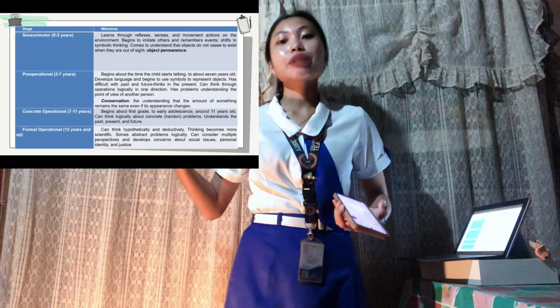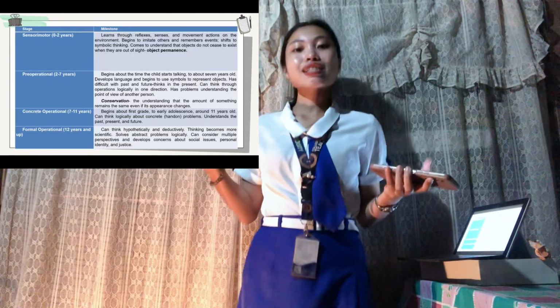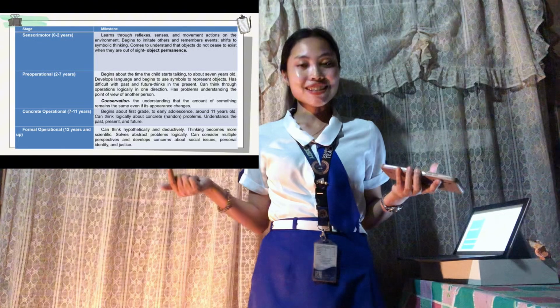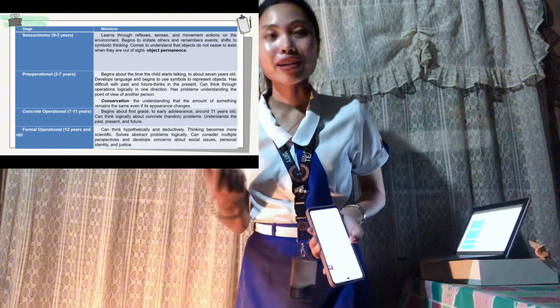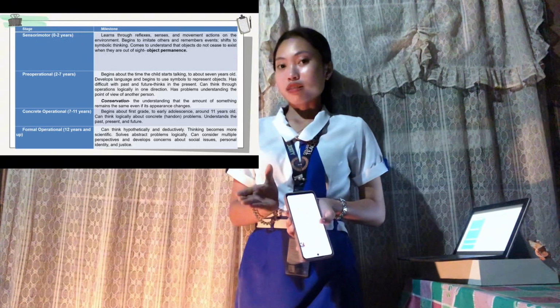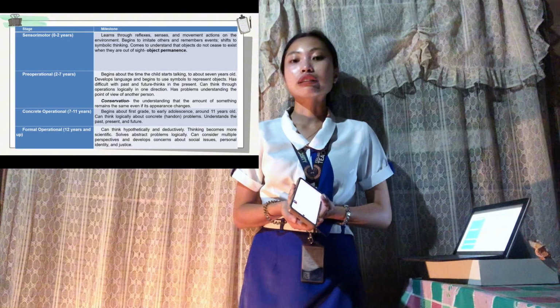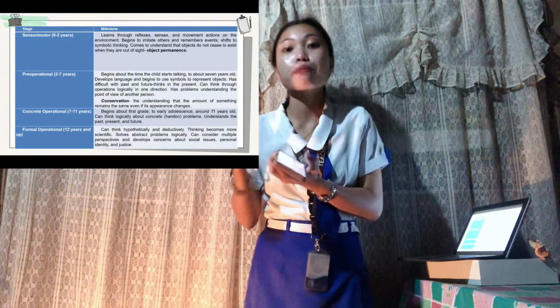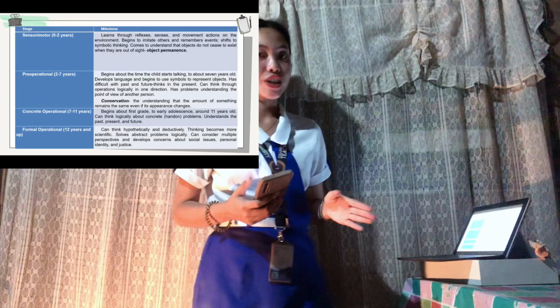So all the earlier mental abilities have been mastered in this stage. The adolescents can now think like a scientist. Why? Adolescents can now solve complex problems and understand abstract concepts. So, for example, a teenager who can debate complex philosophical ideas. So, that was an example of formal operational.